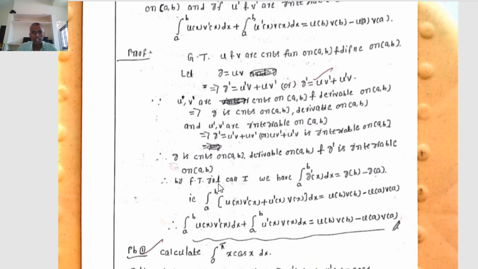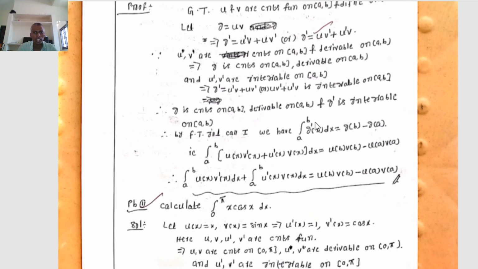Therefore, by fundamental theorem of integral calculus 1, integration a to b g dash of x dx equal to g of b minus g of a. Already we know that it is the statement of fundamental theorem of integral calculus 1. If g is continuous on closed interval a comma b, derivable on open interval a comma b, and if g dash is integrable on closed interval a comma b, then integration a to b g dash of x dx equal to g of b minus g of a.